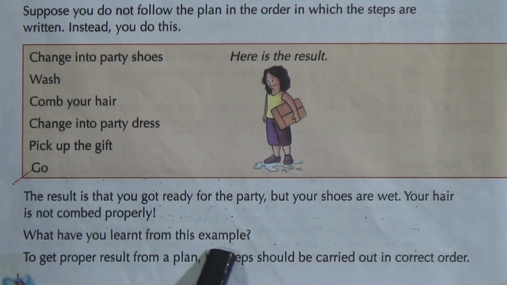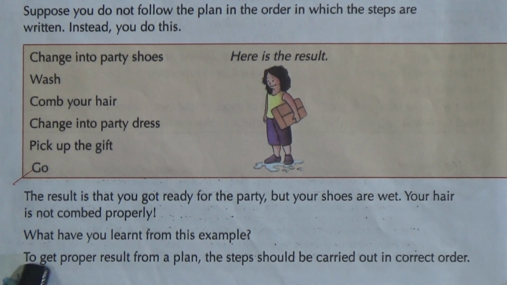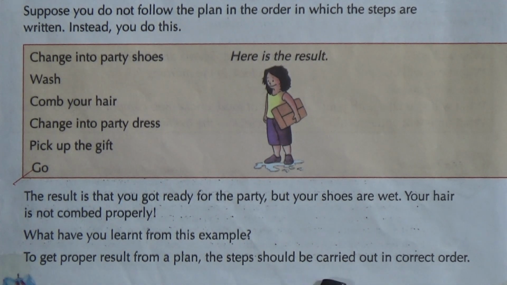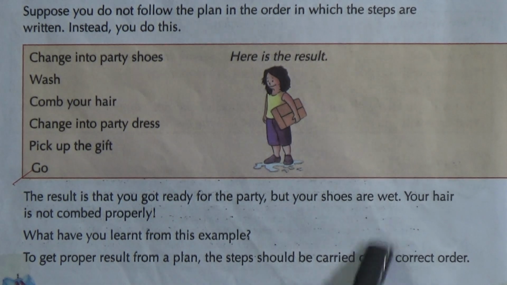What have you learned from this example? To get proper result from a plan, the steps should be carried out in correct order. So if we want to get the proper result for a computer program, we have to take the steps in correct order as well.